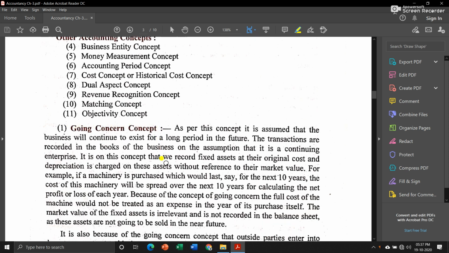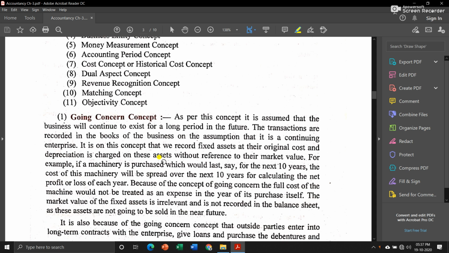Now when you start a business, usually you don't think that you will run the business for 1 or 2 years. No, we don't know for how long our business will continue or till how long our business will run successfully. So this concept assumes that the business is going to run for a long period of time.